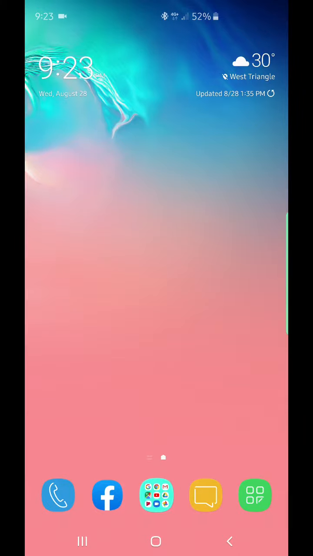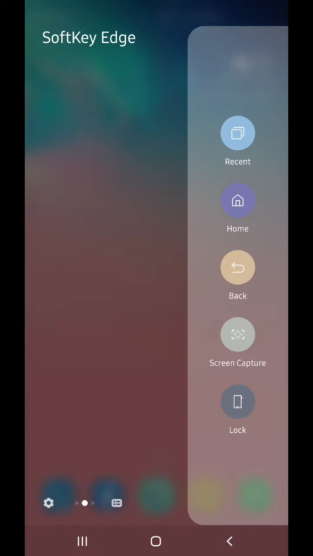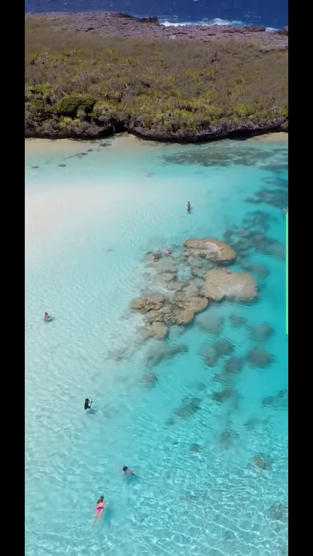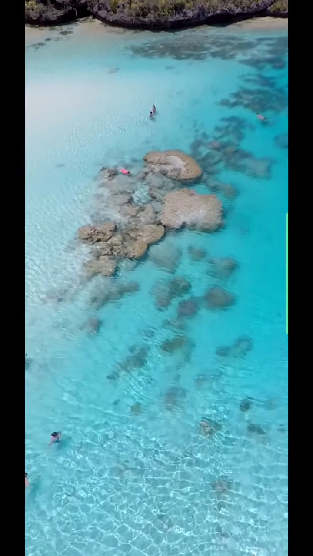Today, I will show you how to install live wallpaper on your Samsung Galaxy S10 device. So, let me show you how to install. First, I will show you what it's gonna look like. So, I will lock my cell phone first and then I open this. Boom. You see this live wallpaper? We're going to install that.